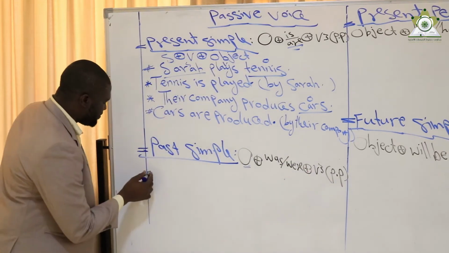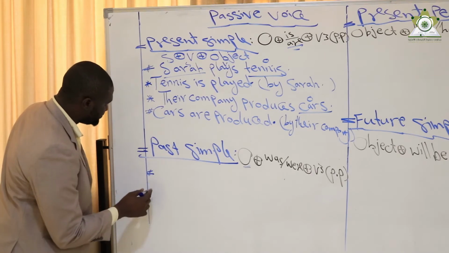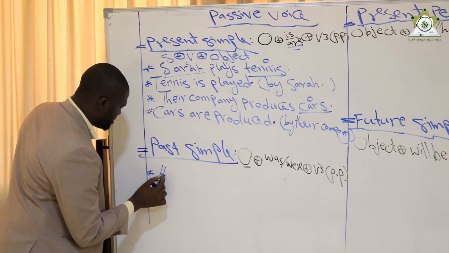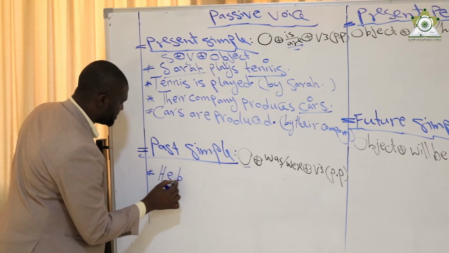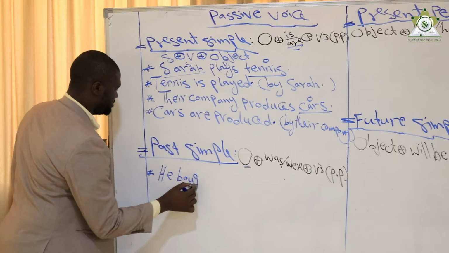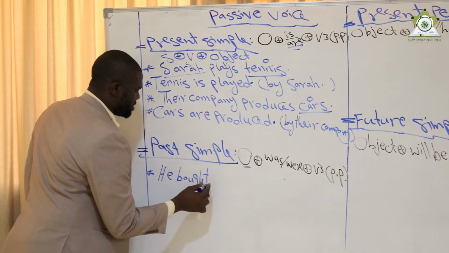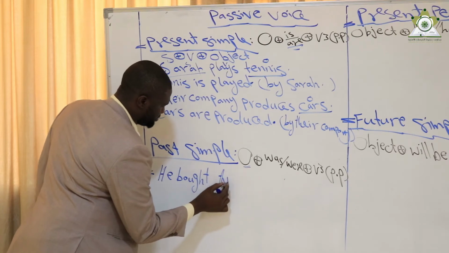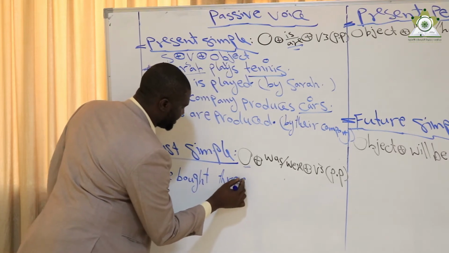As we can see here, for example, we have: he bought 3 books.